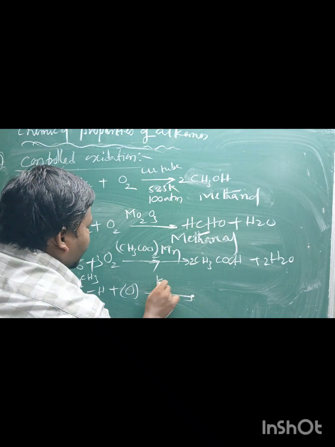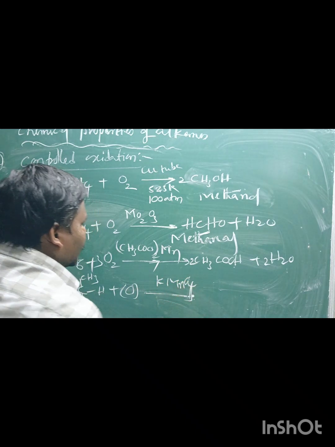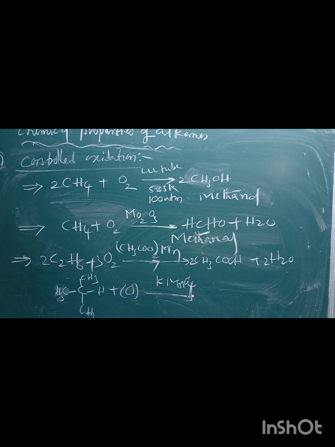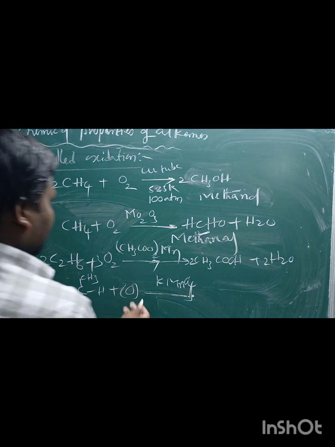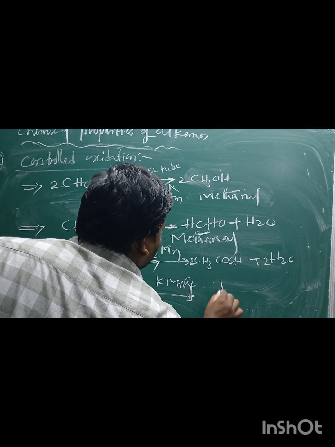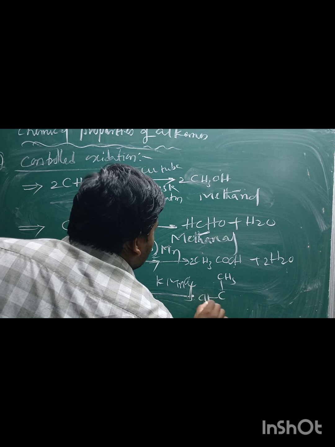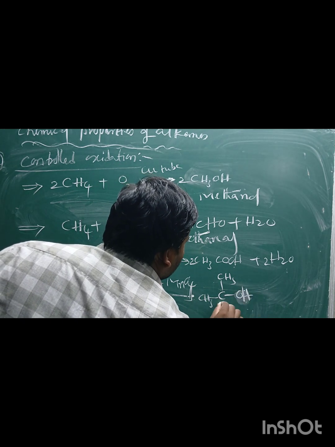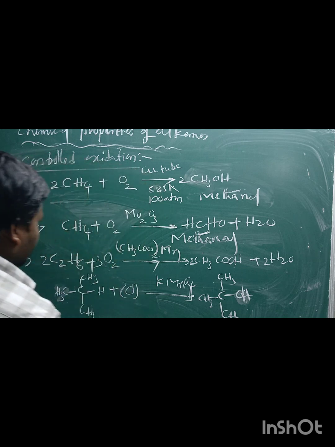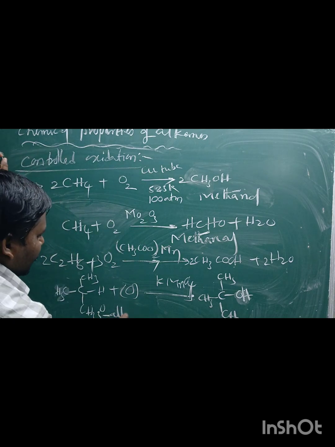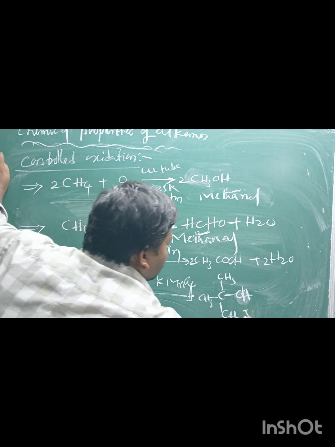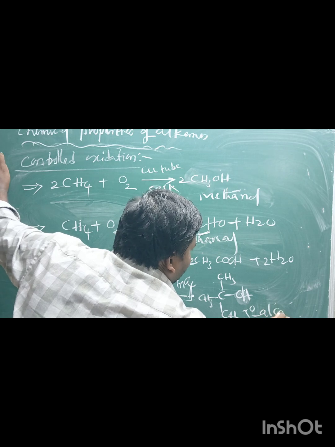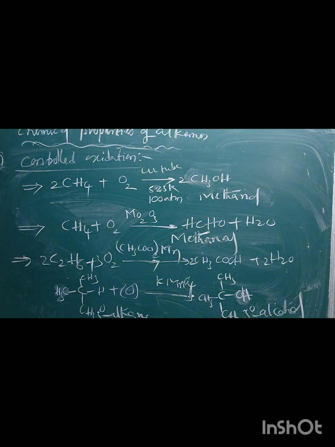On oxidation in the presence of alkaline KMnO4, it can be converted into CH3OH. This is a tertiary alkane converted into tertiary alcohol, tertiary butanol.